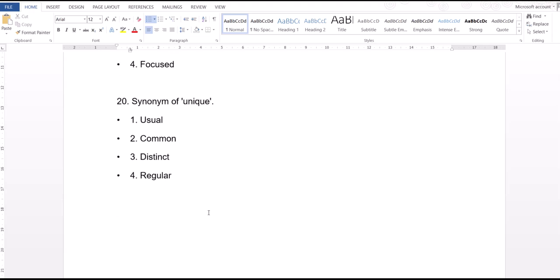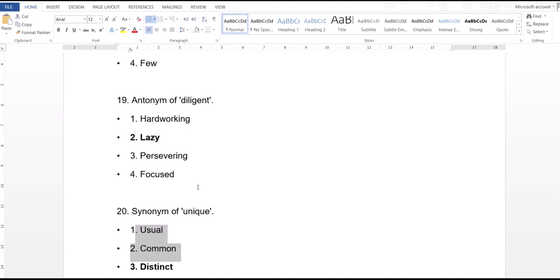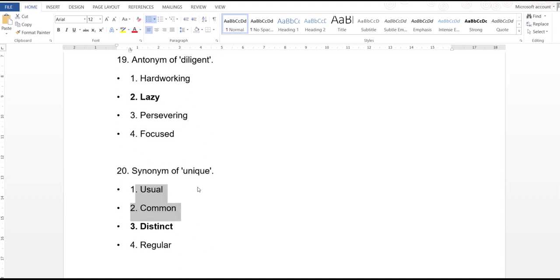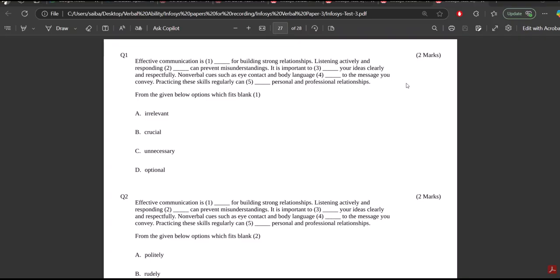Next one we have unique. They are asking us for a synonym: usual, common, distinct, and regular. So here the obvious word is distinct. Distinct means unique, because the other three words are common, similar. Usual, common, and regular all mean the same. So here comes the end of our verbal questions. Next we will discuss English grammar questions. Let's look at English grammar test questions.